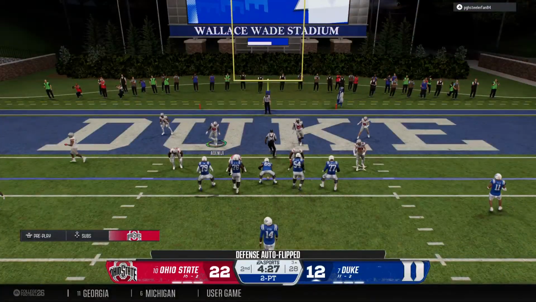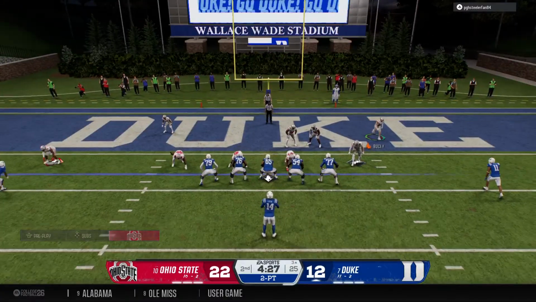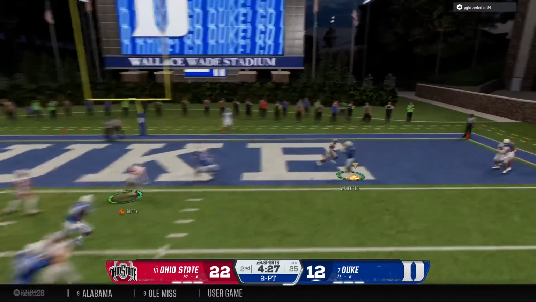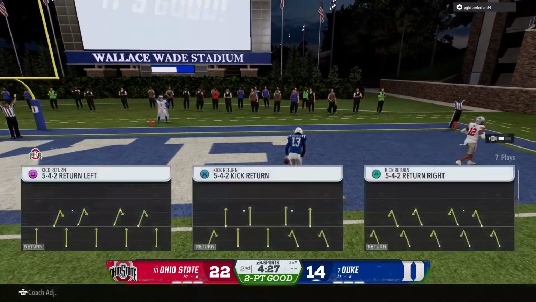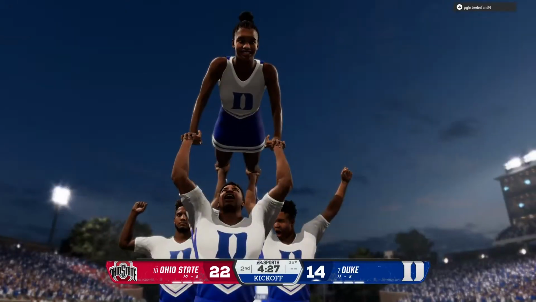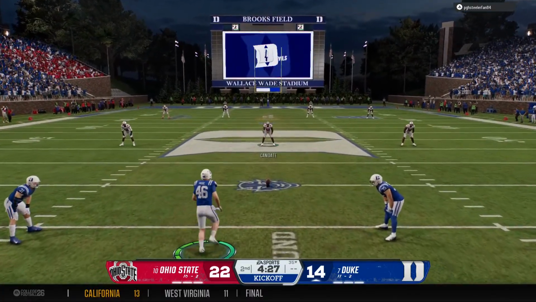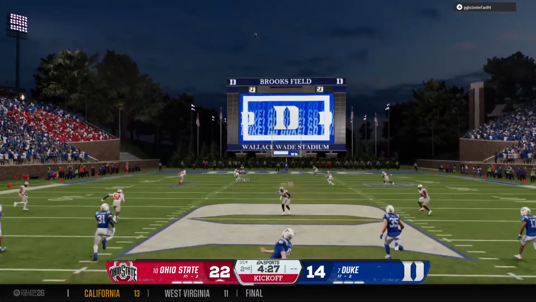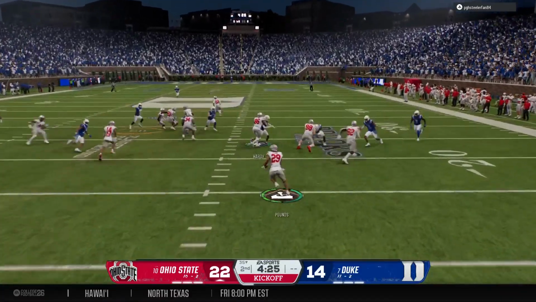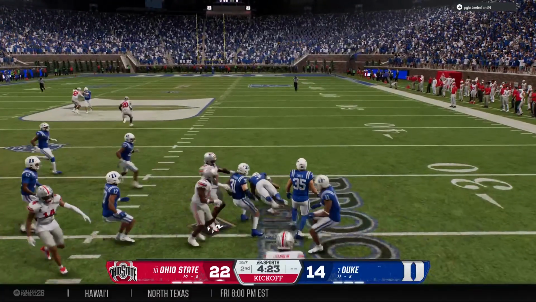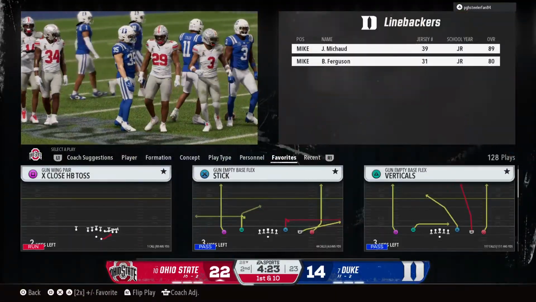Empty backfield now, and they go for 2. Quarterback sets up, looking for an open man. And it's caught for a 2-point conversion, so now they're down just one score. Kickoff team out there, they are fired up after just scoring a touchdown. They'll return it from inside the 10-yard line, and he's brought down after a solid effort on that return.